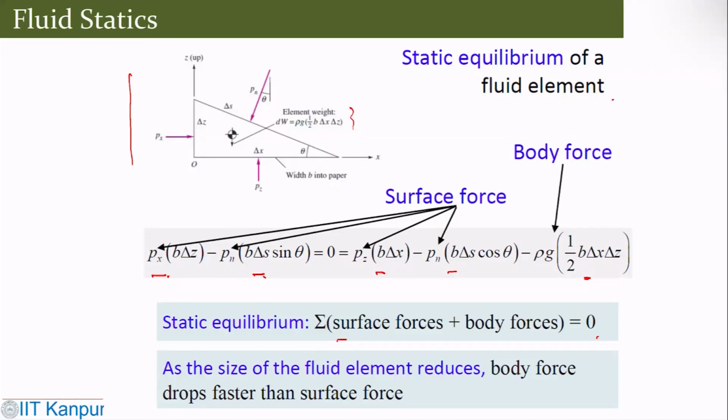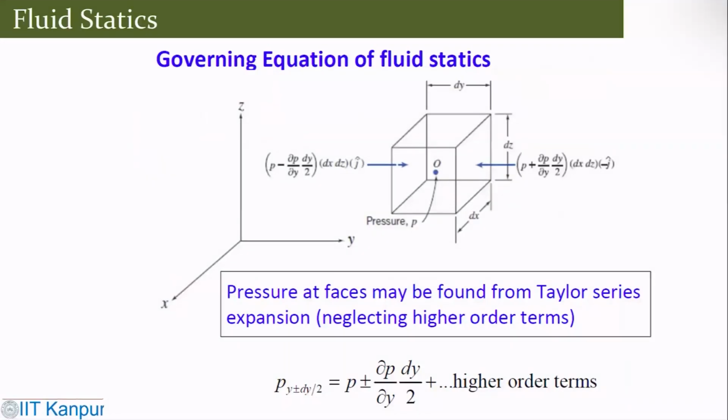So obviously one can have an understanding that as the size of the fluid element reduces, the body force drops faster than the surface force. That's how one can figure out the connectivity between the surface force and the body force. But this is what happens when the fluid elements are in equilibrium. Now from here, one can derive the equation for the fluid statics.